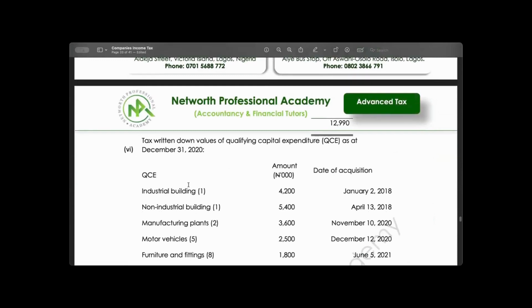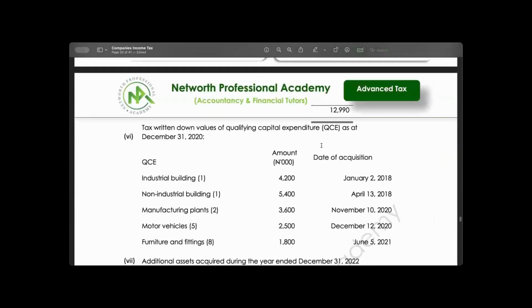Now, we are given tax nominal value of all these assets. They say tax nominal value of qualifying capital expenditure as at December 31st, 2020 is this. So they gave us date of acquisition and they give us the amount.